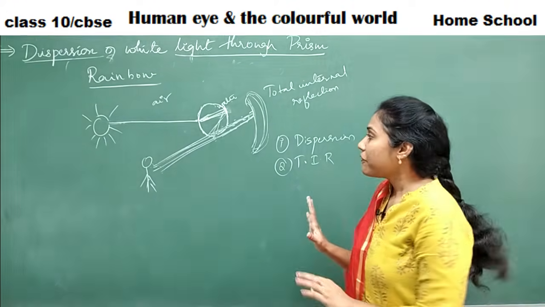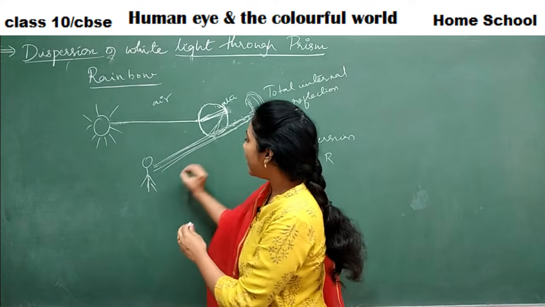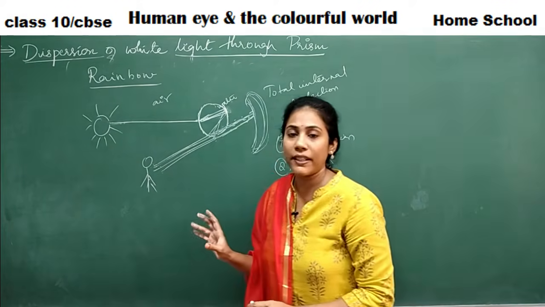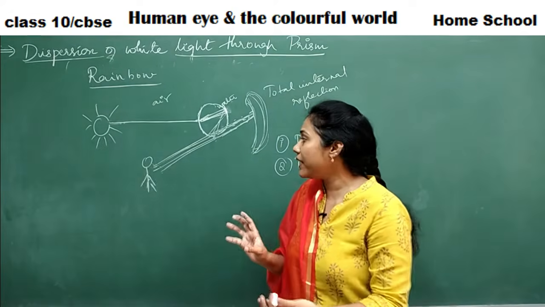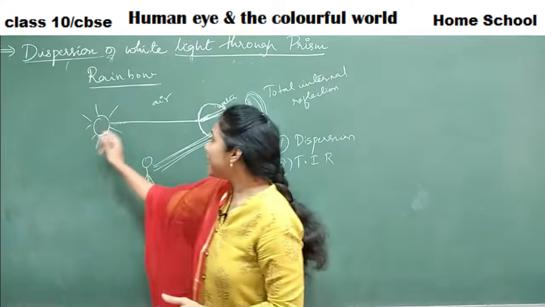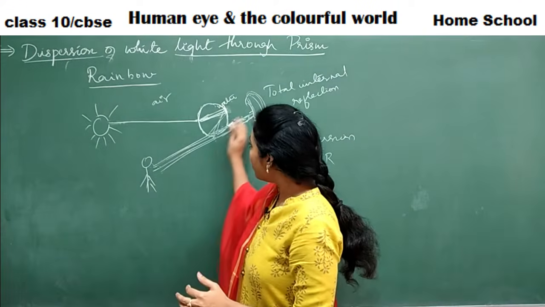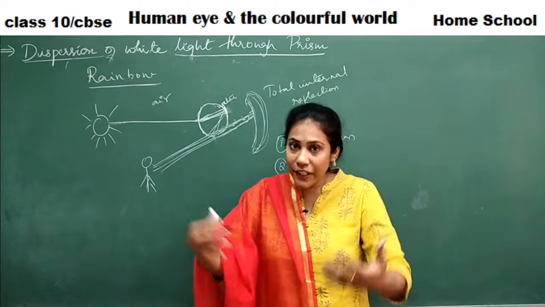Clear, everybody? Fine. And the position of the sun and a person is very, very important. When you can see a rainbow, the sun has to be behind you. Sun should be there behind you. And the rainfall should fall in front of you.